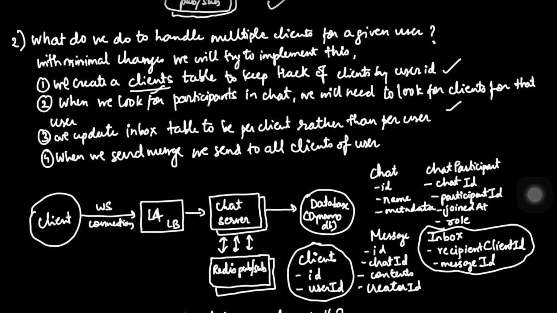Each server receives a publish command, checks its own local memory for a specific client WebSocket, and pushes the message. As I said, with Alice and Bob as the two cases, we would have clients of Alice and Bob. Alice would have 3 to 4 clients, Bob would also have 3 to 4 clients, and that is how we are maintaining the inbox table now.